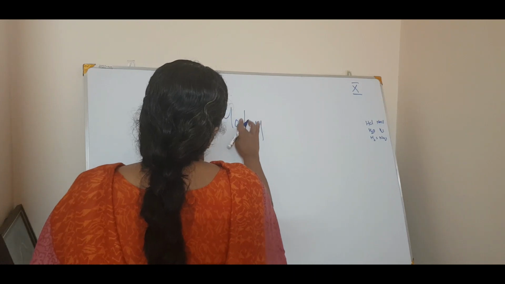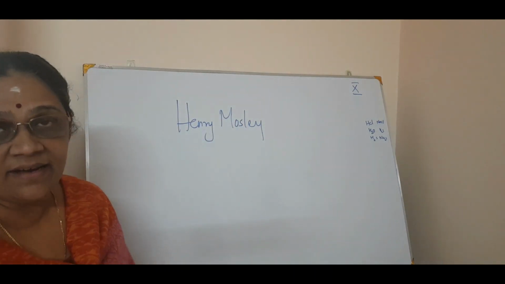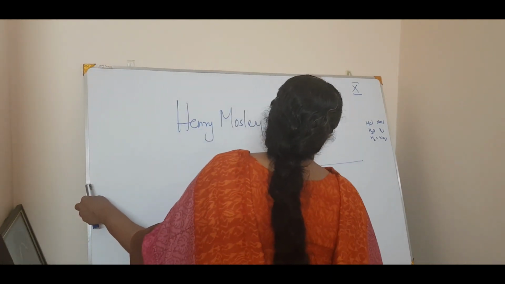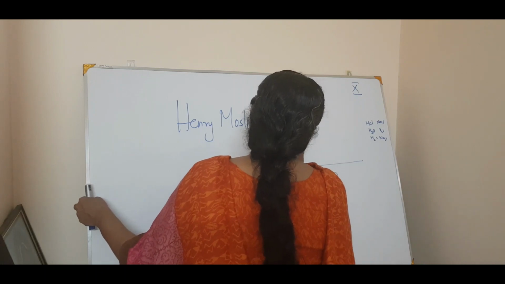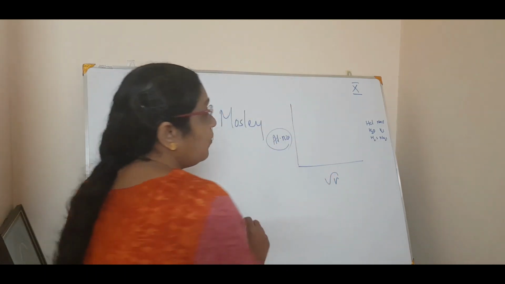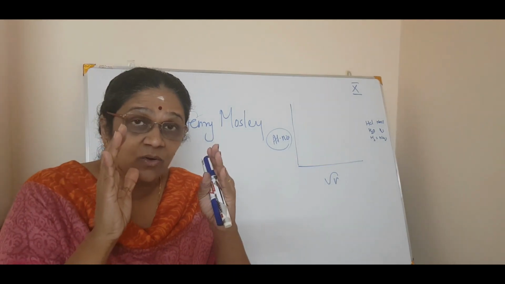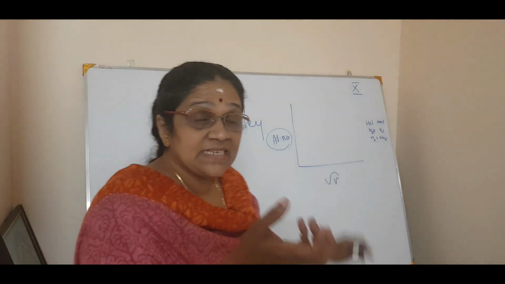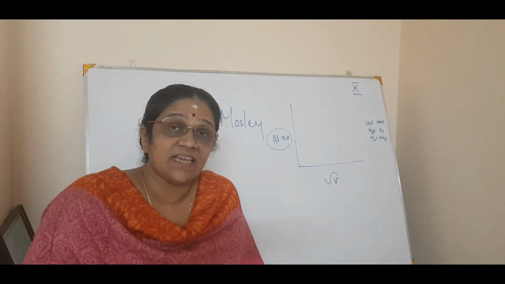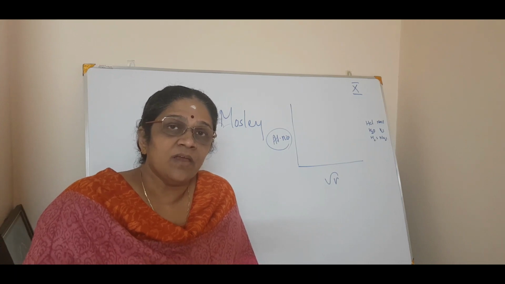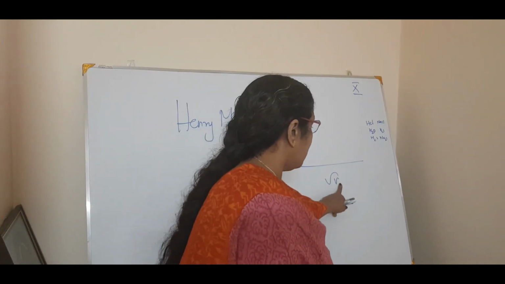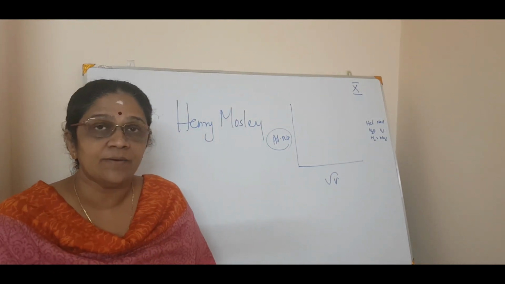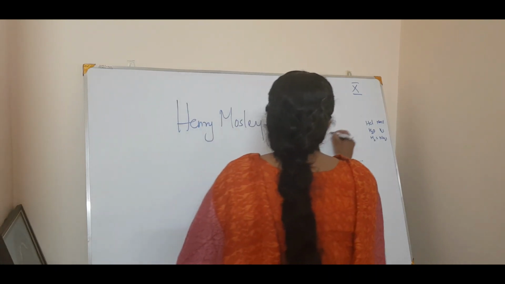Now what did Henry Moseley say? When he plotted a graph of root of nu versus atomic number, see, now the full predictions are going to reverse. In his studies of the spectrum of elements, when he plotted a graph of root of frequency, nu being frequency, against atomic number, he got a straight line graph.